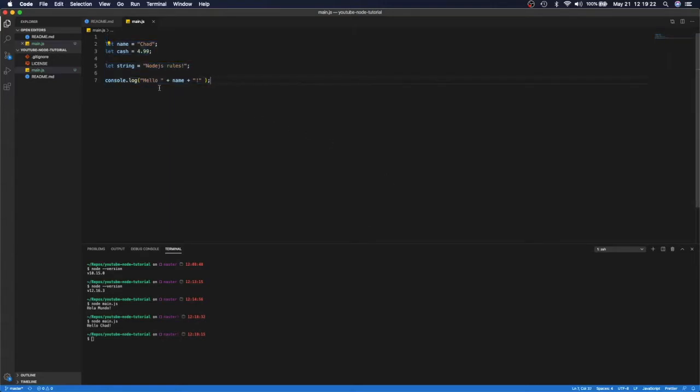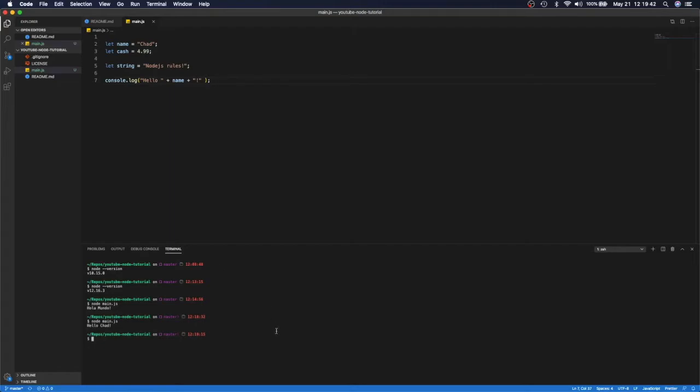Now, that's really just the basics of executing a Node file, right? We took a very basic JavaScript file and executed that. There's so much more to this. For starters, we didn't even initialize a project, right? You can use npm to initialize a project, and then that gives you a package.json file, which is kind of like the standard configuration file for a Node project, which we can do real quick too, right?